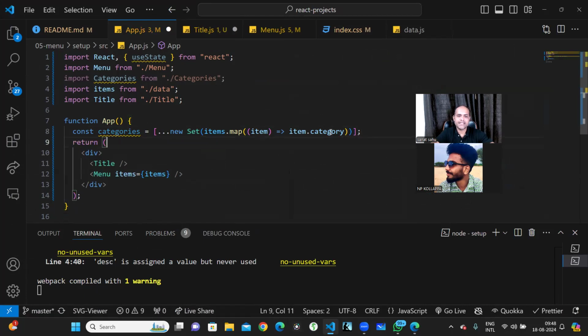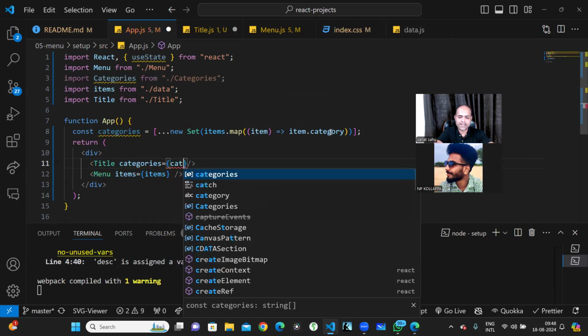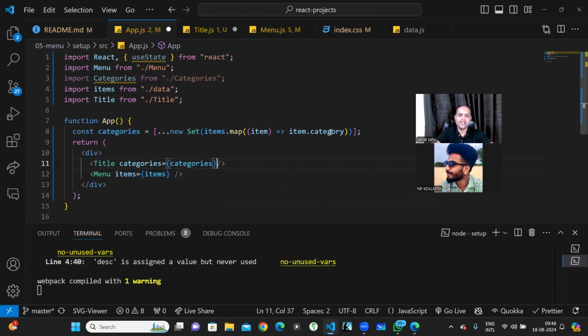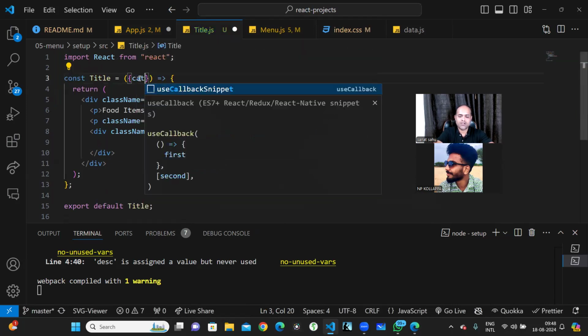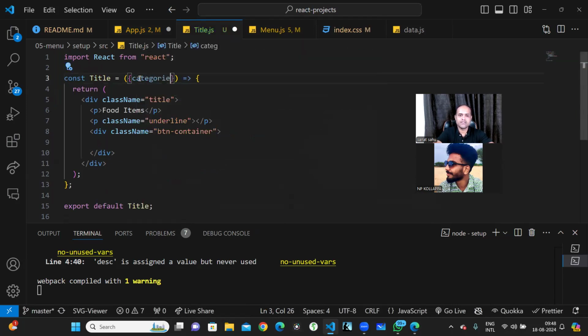Since categories is unique, I'll pass these categories. I create a prop called categories, and inside that I pass this categories value. Now in the title component, we'll get these particular categories. The prop I've used is called categories, and this prop will have the unique values.